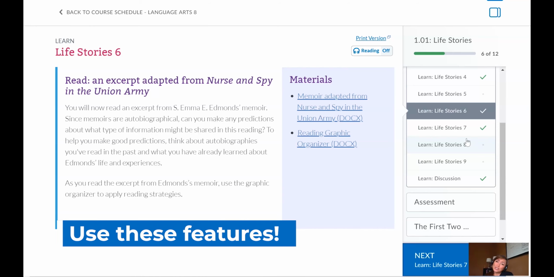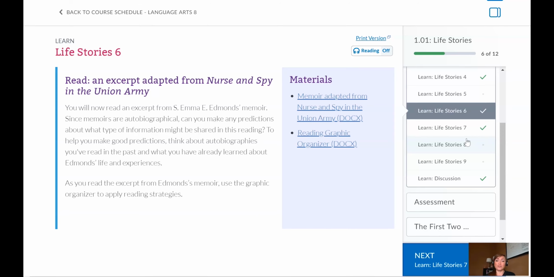Here's a huge, huge hint. Those features where you can quiz yourself and check your understanding often lead directly to the quizzes.